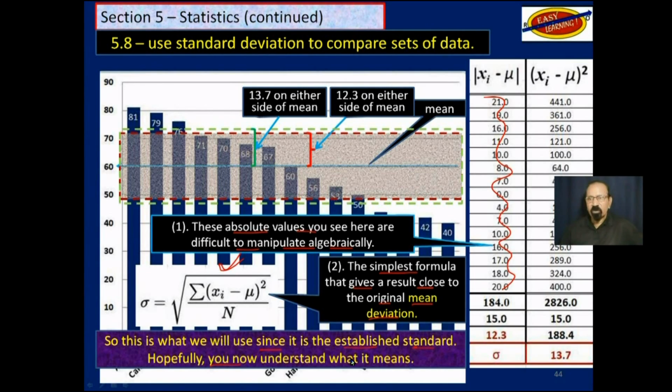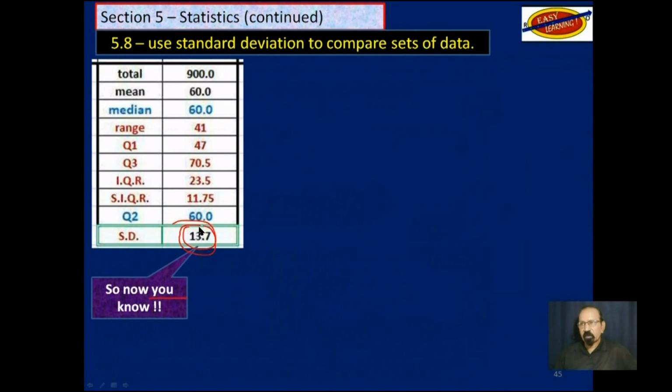Hopefully, you now understand what standard deviation means. It's a number that is slightly greater than the mean deviation to make it convenient for everybody. So now you know where this came from.